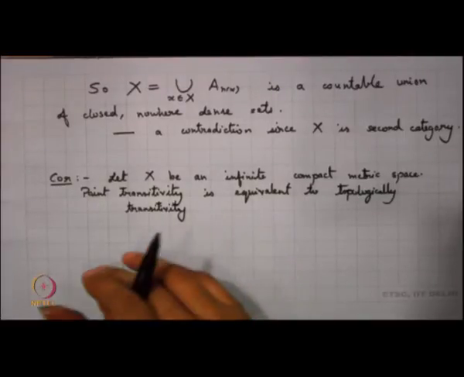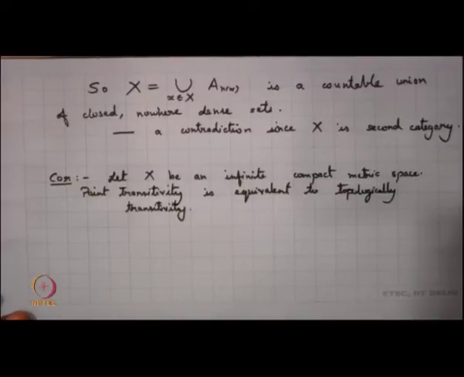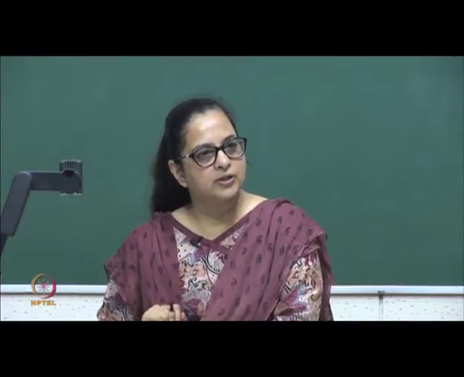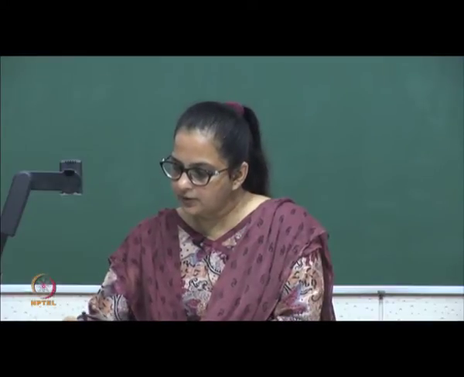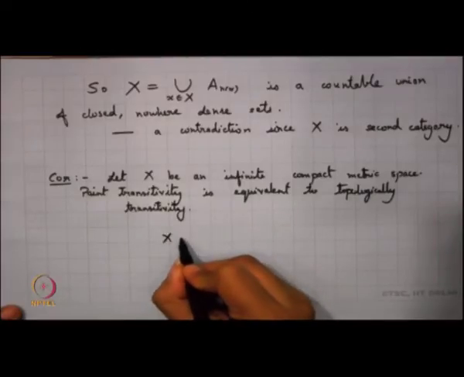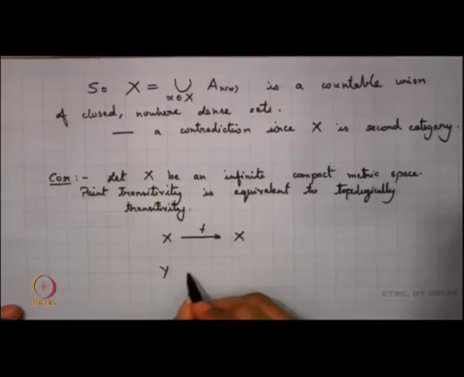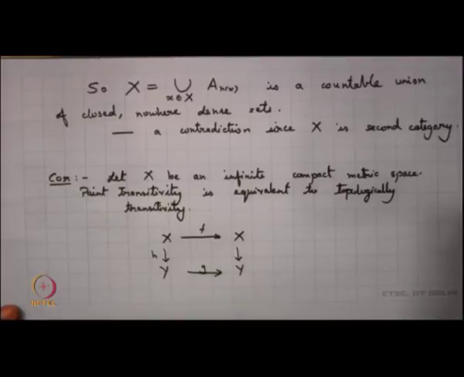Point transitivity and topologically transitivity, these are two equivalent concepts here. Now, there is something more that we can think of about transitivity, and that is what happens under conjugacy. So, if we try to look into conjugacy, supposing I have two systems, I have my system (X, F), that is one system, I have another system (Y, G). Supposing now I have a homeomorphism H, what happens in that case?